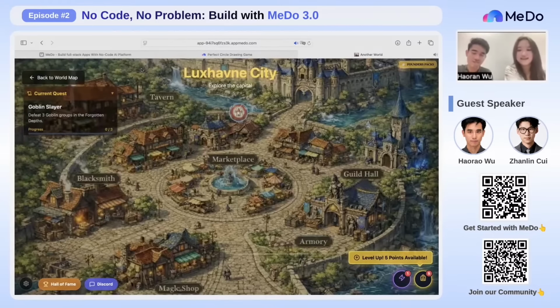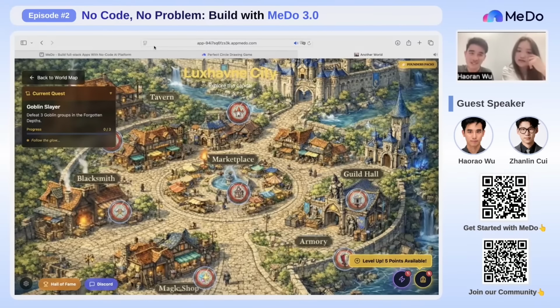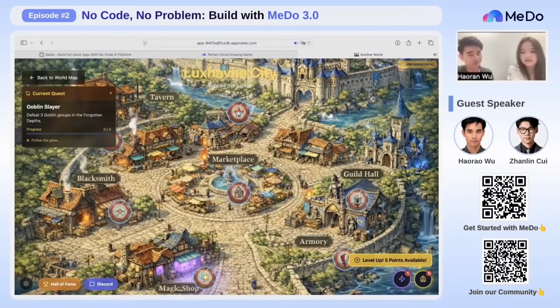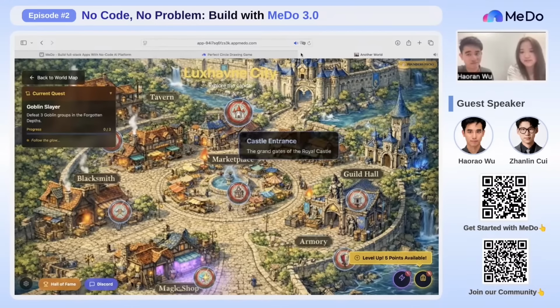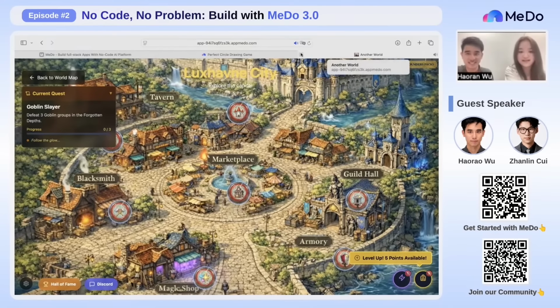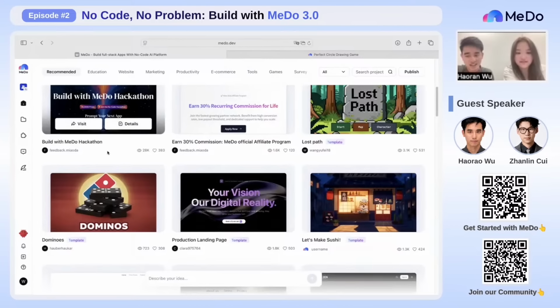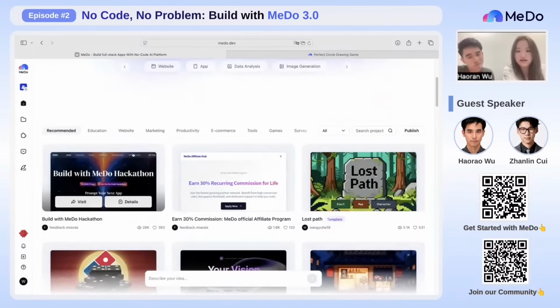Oh, I see. So we can get back so that I can continue introducing. This game is fully developed by MeDo. Oh my God, it's quite nice. You guys can do a lot of insane stuff. What else? What other categories are there?